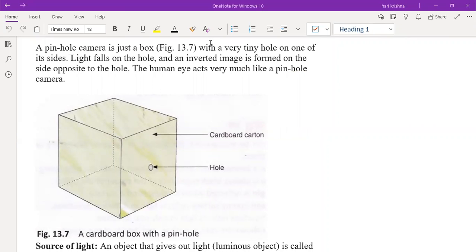Question is, what is the difference between the real image and the virtual image? Sir, virtual image is on screen, sir, and real image is really what? Virtual image is on the screen.